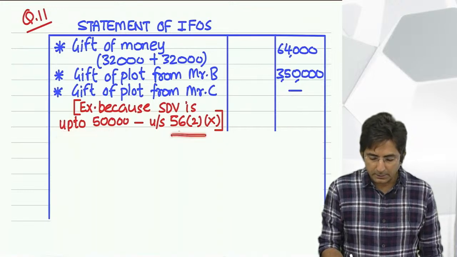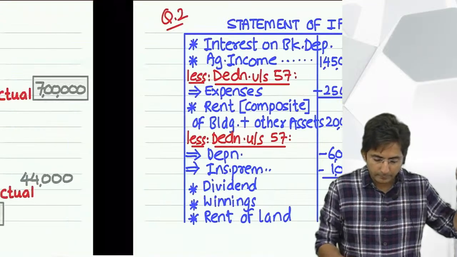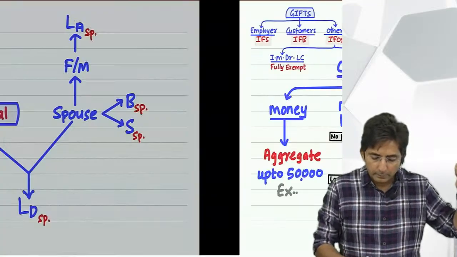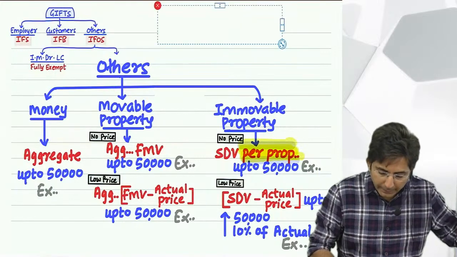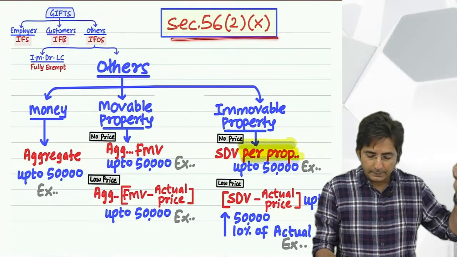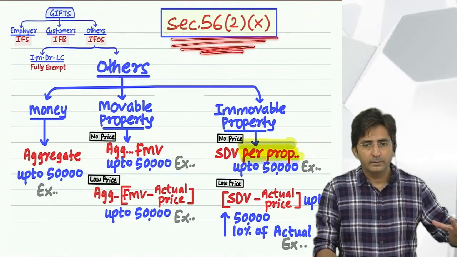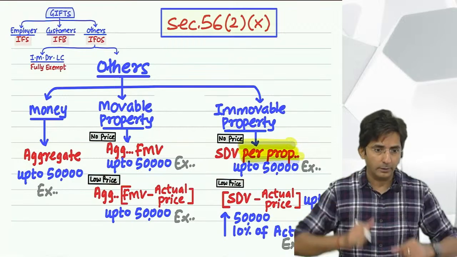And see this section. This is the section of the whole theory. This whole chart which I explained is section 56(2)(x). Means there is no section 10 involved here.